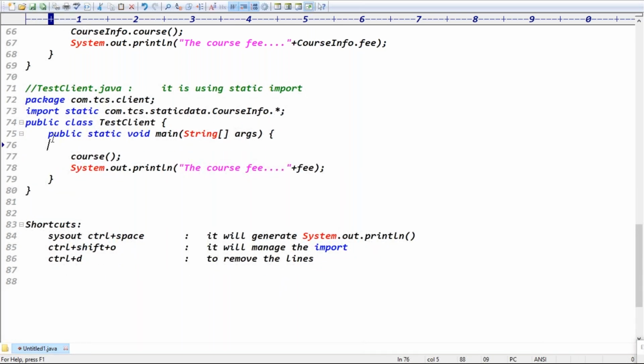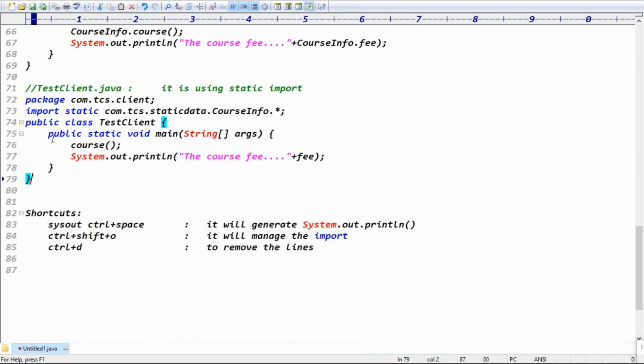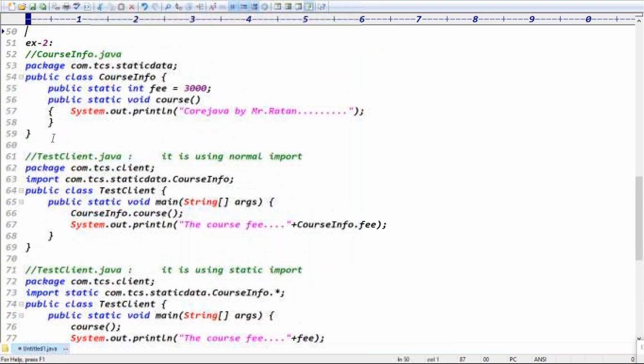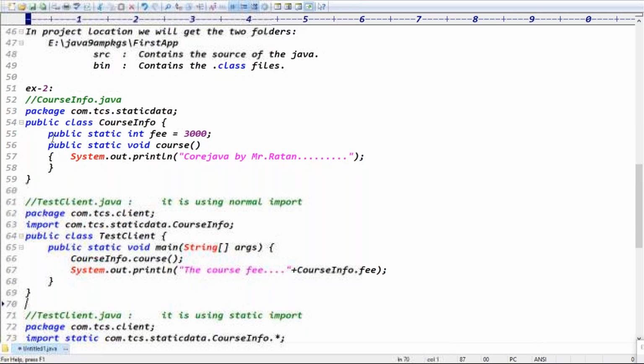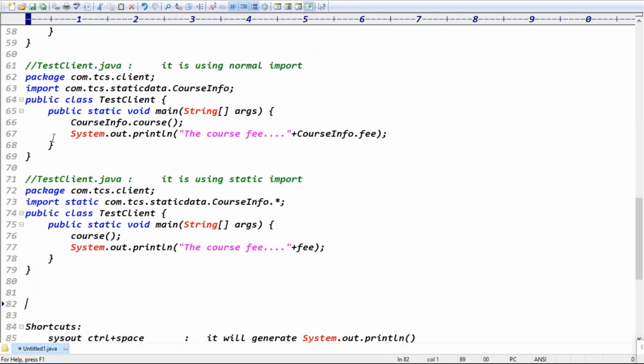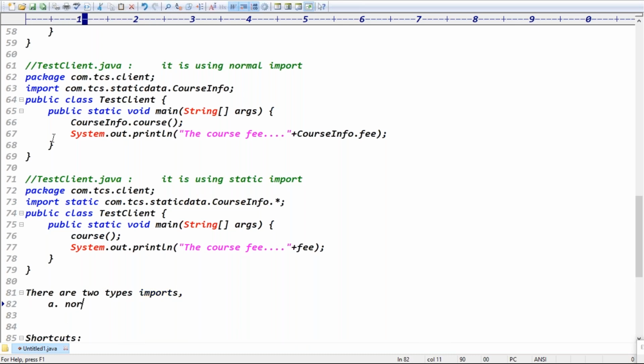Guys, how many types of imports are there basically? There are two types of imports. One is the normal import. Yesterday we were doing the normal import.